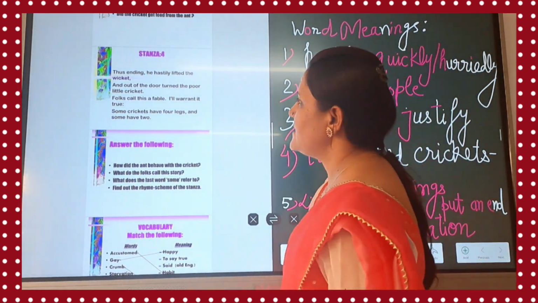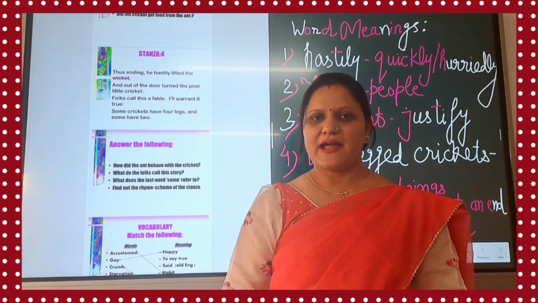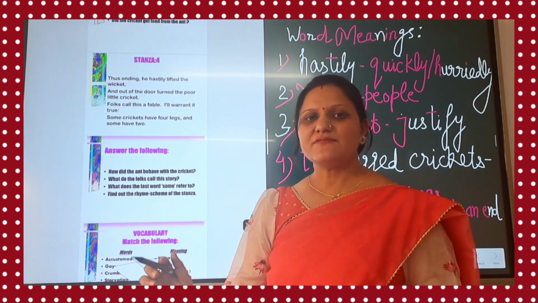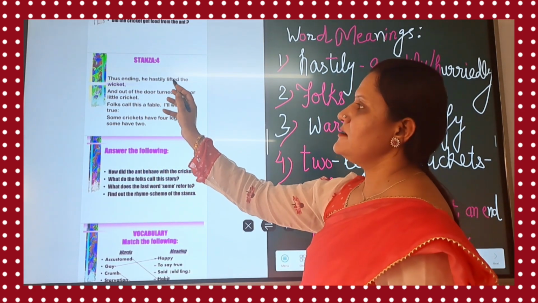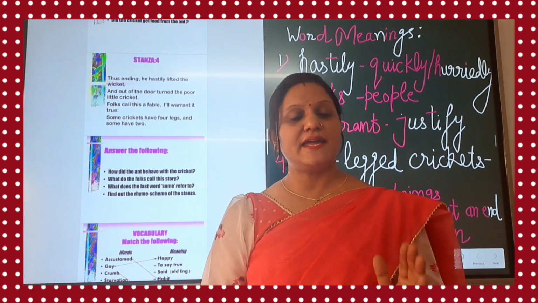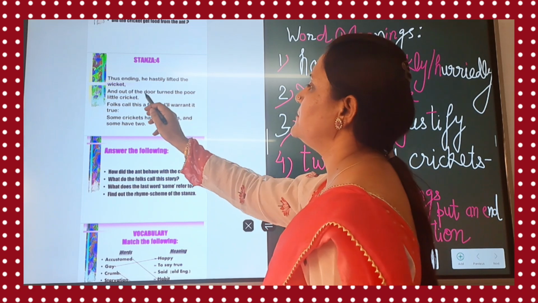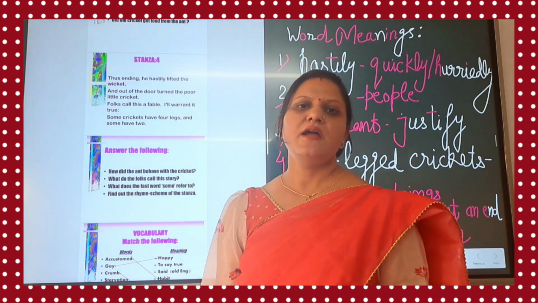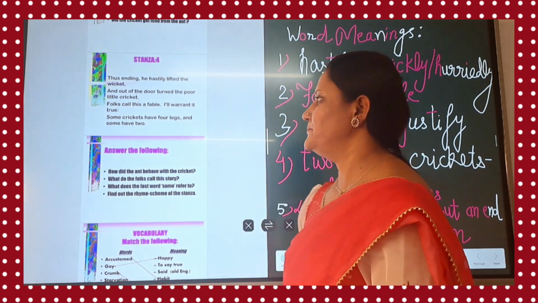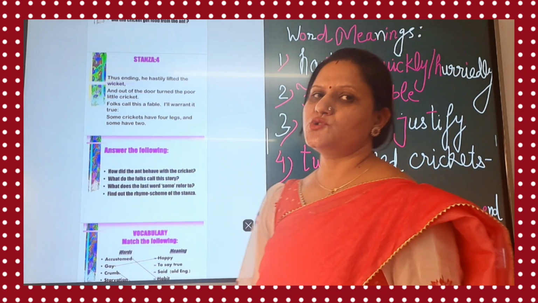Thus ending, he hastily lifted the wicket. So the ants replied to the cricket that he must dance in the winter season. After saying this, he quickly lifted the wicket, means to say that put an end to the conversation. Then out of the door turned the poor little cricket. He threw the poor cricket out of the door. Fox called this a fable, I will warrant it true.